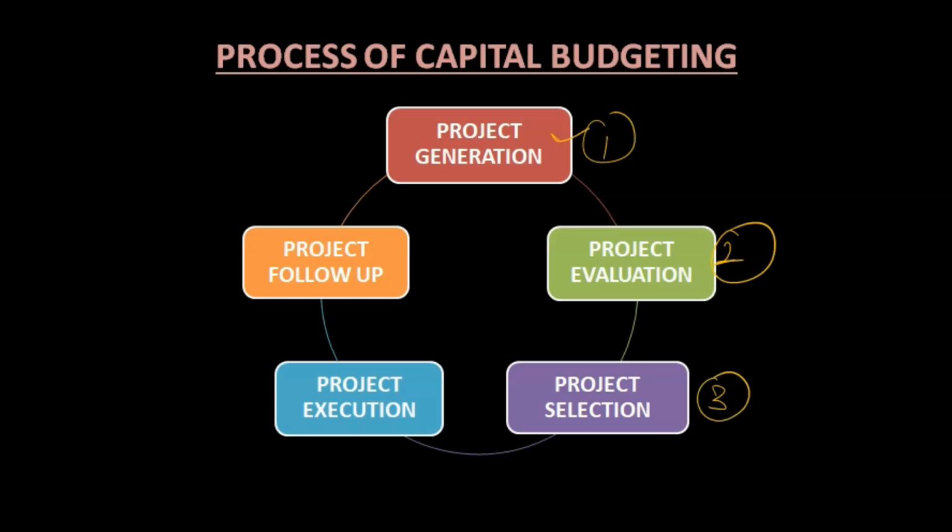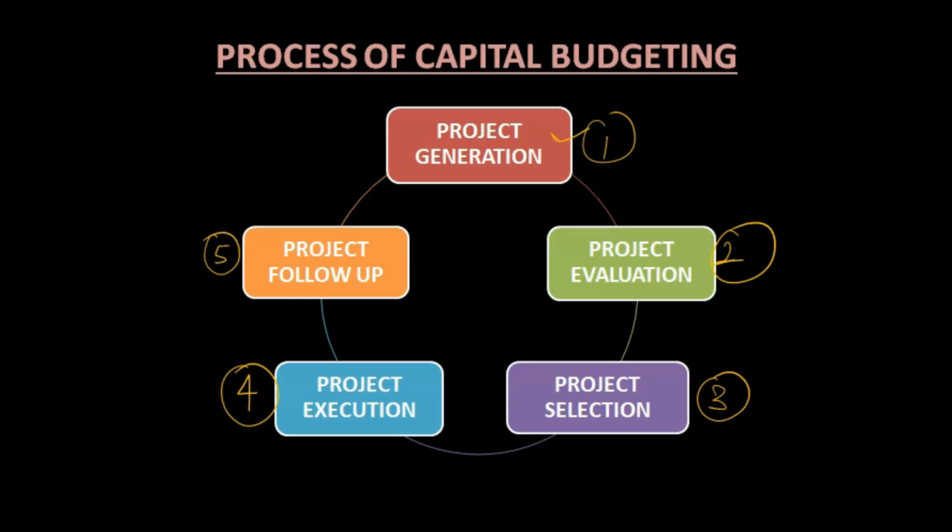The third point is we select one or two projects, depending on our investment, how much money we have. Execution means at this stage we invest our money there, and the last is follow-up: we have to check whether everything is going according to our plan or not. Whenever we take any investment decision, we expect a return. If we are investing 10,000 here, maybe we will get 11,000 or 12,000, more than 10,000. We have to follow up on whether we are getting that return, and then this process continues.